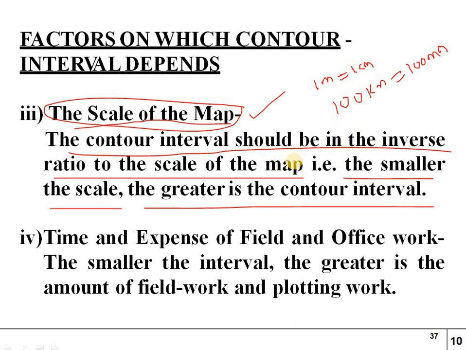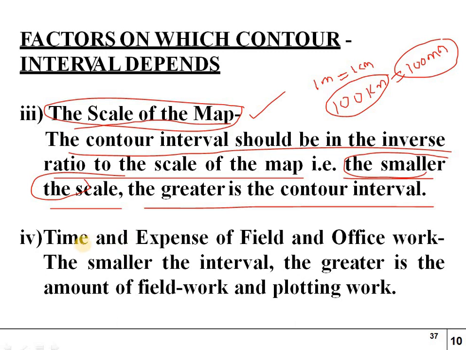So the contour interval is in inverse ratio to the scale of the map. The smaller the scale, the greater is the contour interval. Here the scale will be small, but the contour interval will be large.